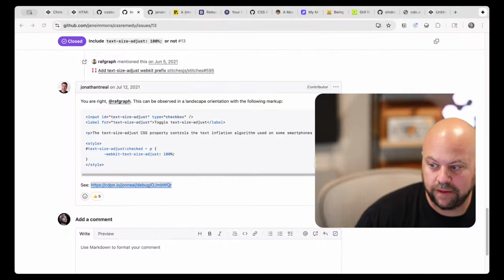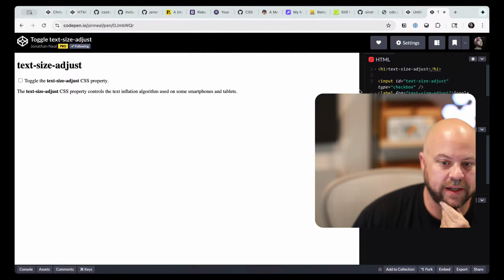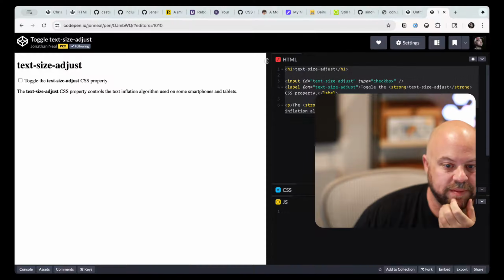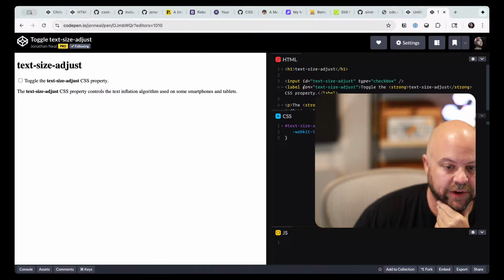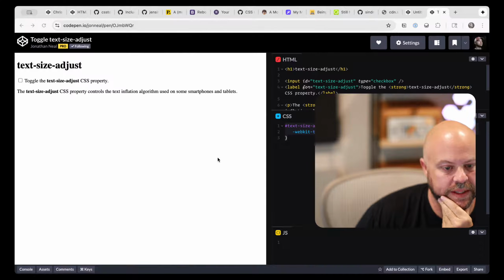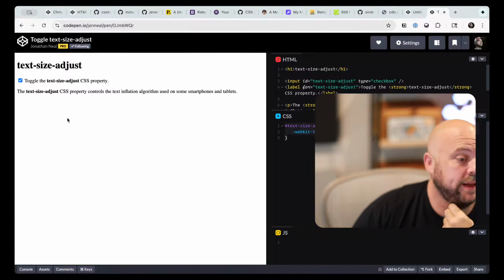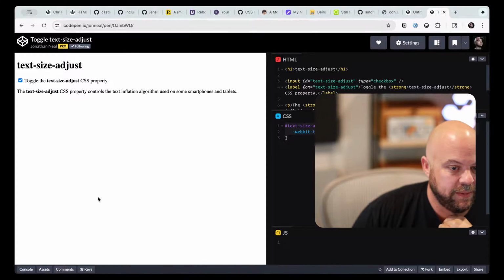Canary again. There's that. We'll look at Jonathan's pen, only we'll put pen instead of debug and see if it's any different. It has an H1, it has some input and stuff, but otherwise has very little going on here. But it actually, oh, and then he's got this toggle in here, but if you toggle it, the behavior is the same in the simulator.